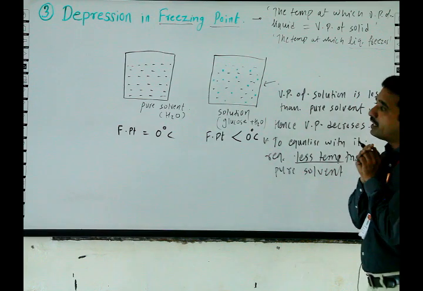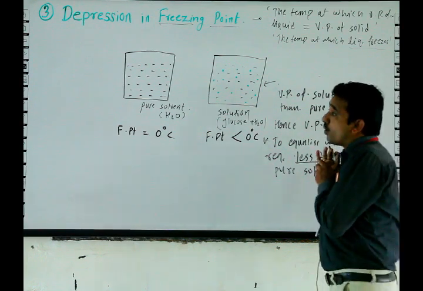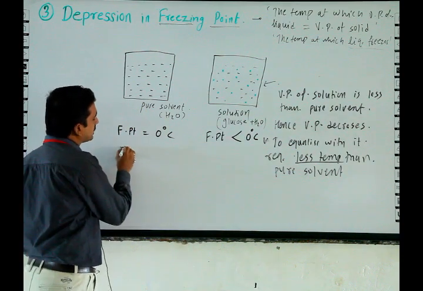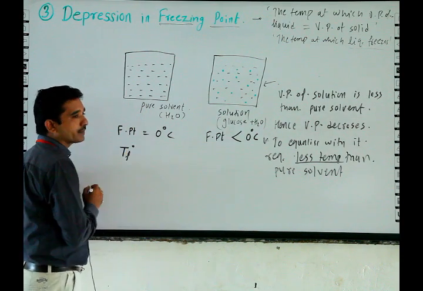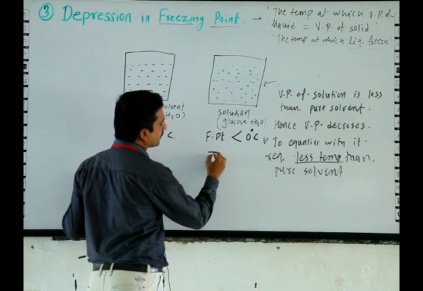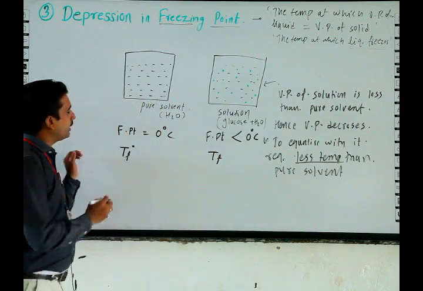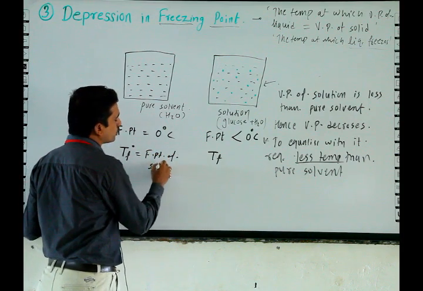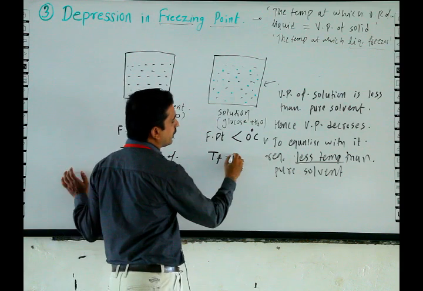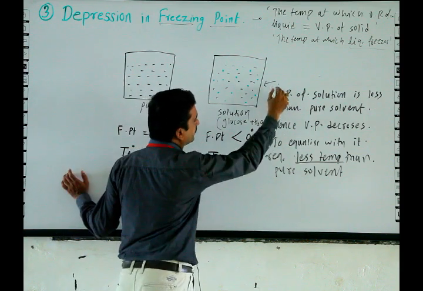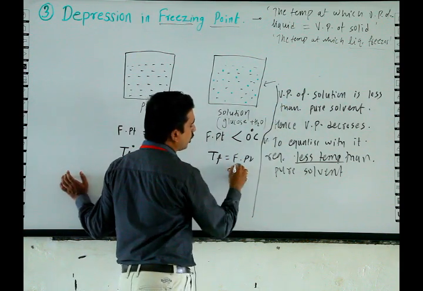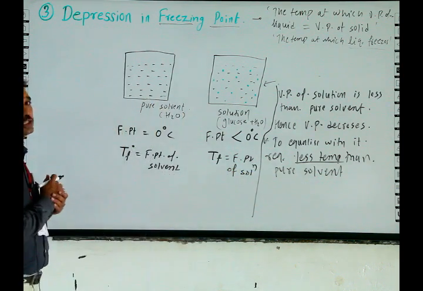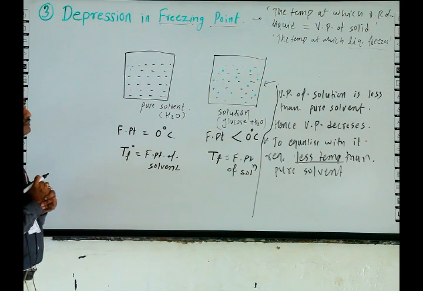Thus we explain how the freezing point of pure solvent, that is TF naught, and TF, the freezing point of solution, are related with each other.